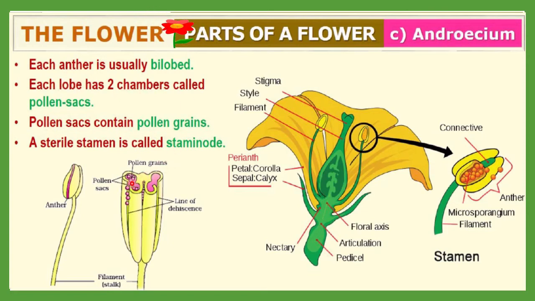Here you can see these chambers, and all these chambers are called pollen sacs. Why are they called pollen sacs? Because they store pollen grains inside them. Pollen sacs contain pollen grains inside them, and that's why they are called pollen sacs.